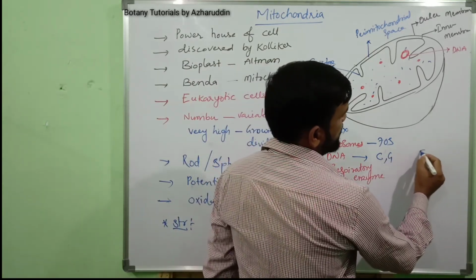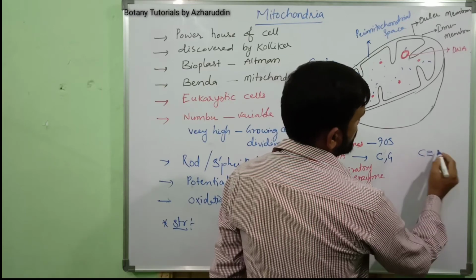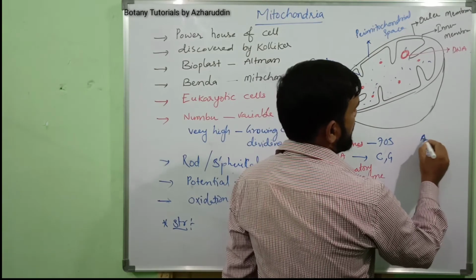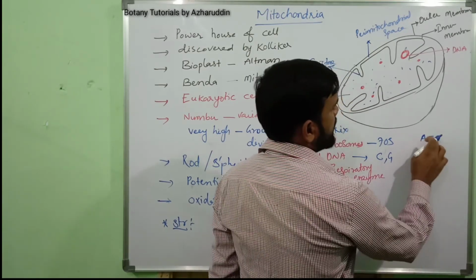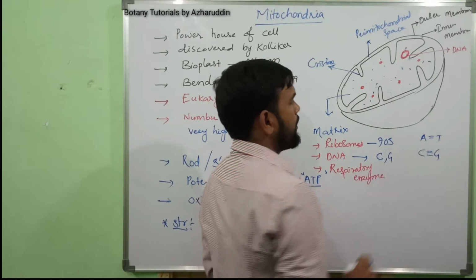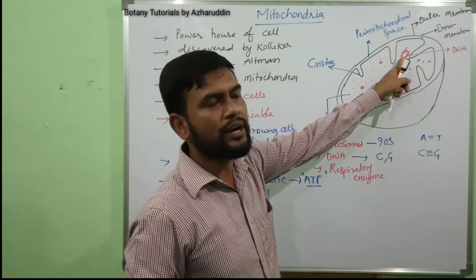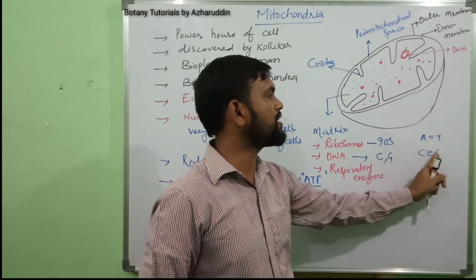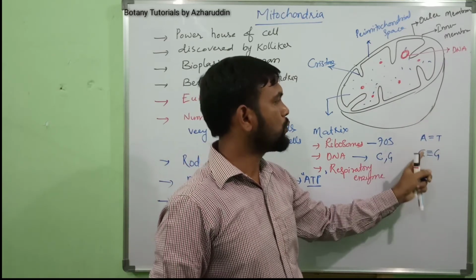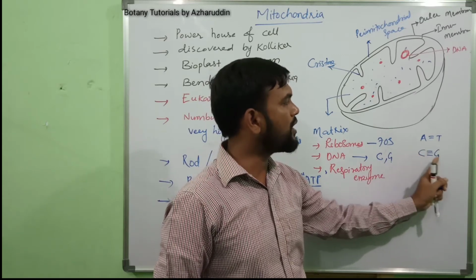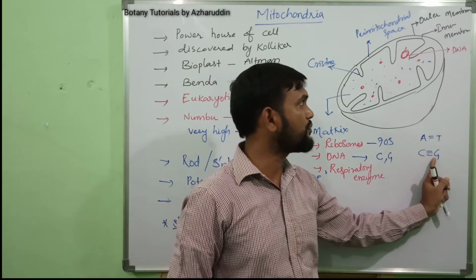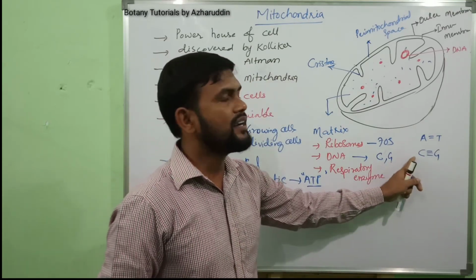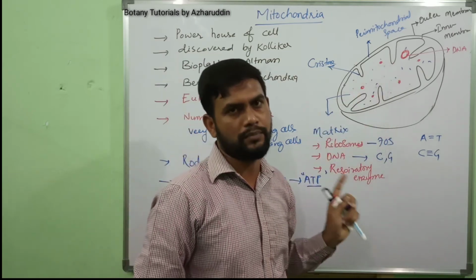Between guanine and cytosine a triple bond is present, while between adenine and thymine a double bond is there. To break the bond between cytosine and guanine requires more energy or higher temperature. That's why it is denatured at higher temperatures.